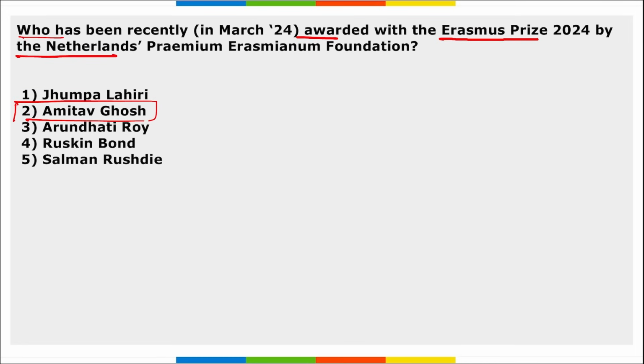Amitav Ghosh has been recently awarded with the Erasmus Prize, and remember, this is for his writing on planetary crisis and climate change. He is an Indian eminent writer and a Padma Shri awardee also. He was awarded with Padma Shri in the year 2007 in the field of literature and education, and he was the first English language writer to be honored with Gyanpith Award, that is India's highest literary award, in 2018.